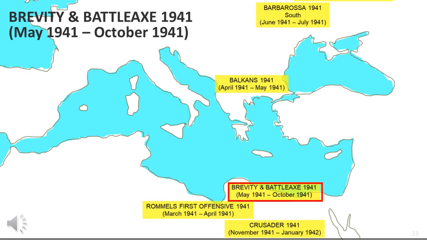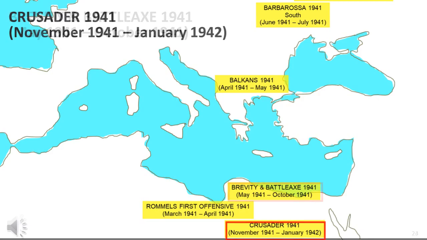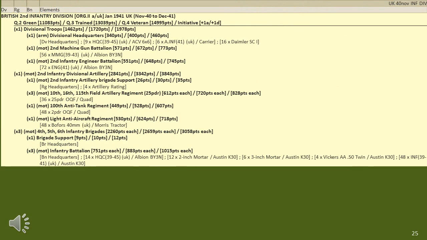Back in North Africa, the British began their counter-offensive, starting with Brevity and Battleaxe, which failed to force the Germans back. Finally, in November 1941, the British launched Crusader, which did force the Germans back to their start position. The British did begin sending UK-based infantry divisions to Africa, this being one of them, the 2nd Infantry Division.